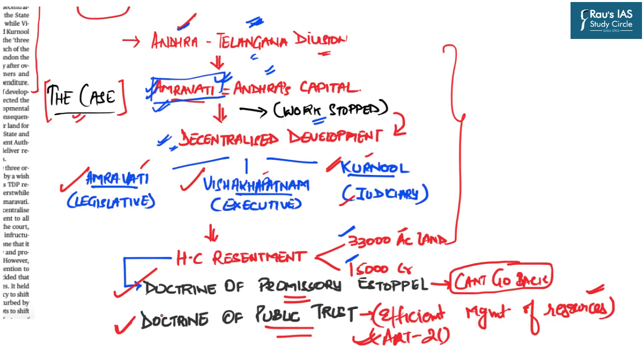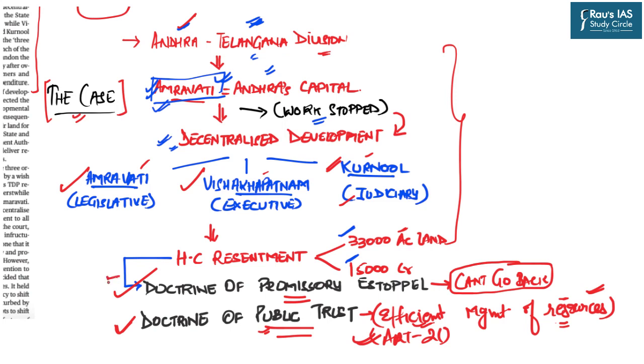So the state is just a trustee, and that is why the real power lies in the hands of the citizens. And because the state is just a trustee, it is under obligation to efficiently utilize the resources. And if they are not managing effectively the resources of the land, then they are accountable to the citizens, and citizens can question the government that why are you not managing our resources properly, because they are just trustee. So this is the doctrine of public trust.